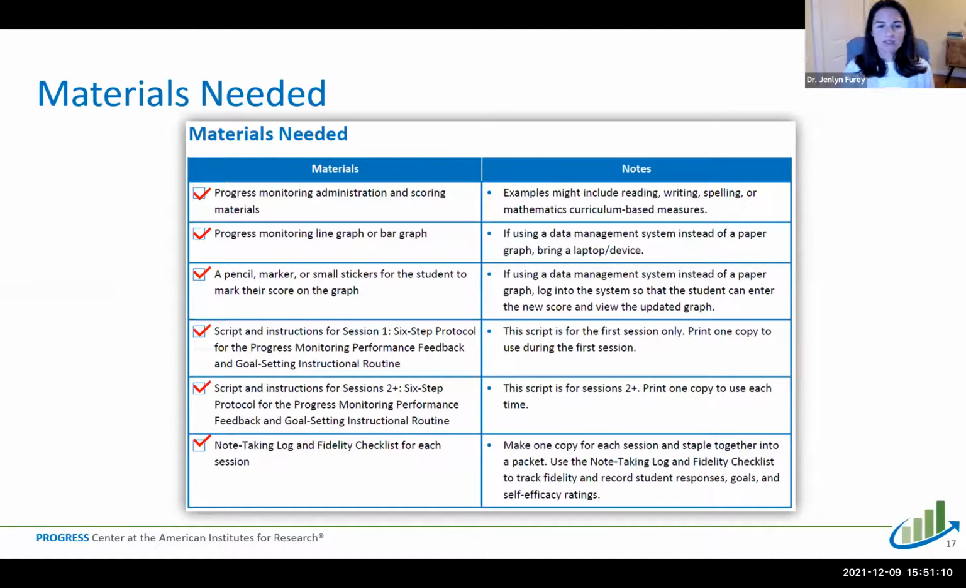As a resource to remind you of what materials are needed and some of the notes that I've mentioned, you can find this checklist through the Progress Center when you download the materials that were shared in the chat. So you can go through and make sure that you have everything you need before you get started.